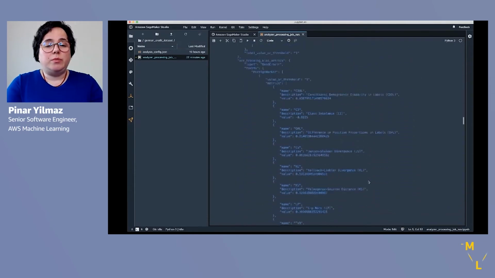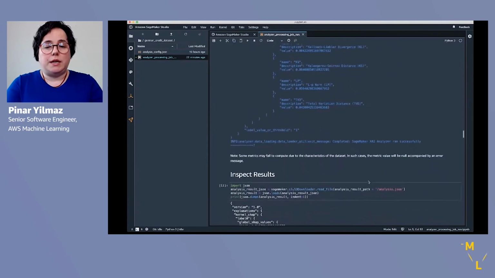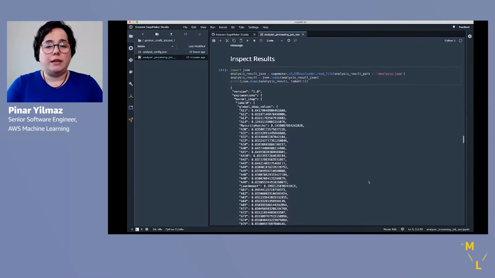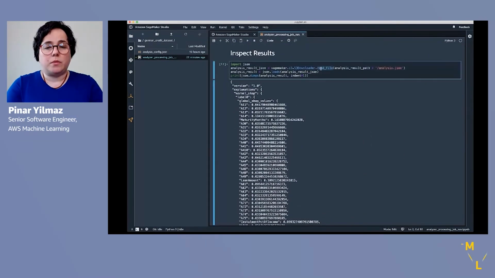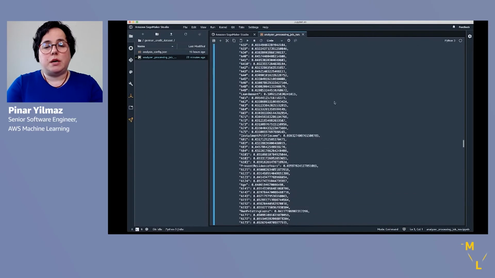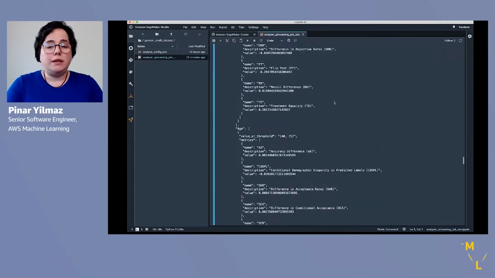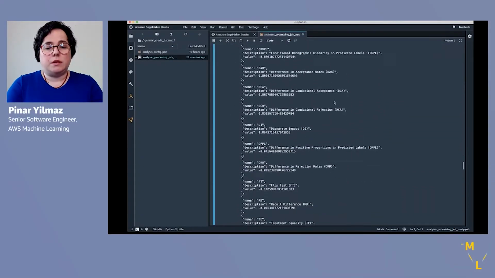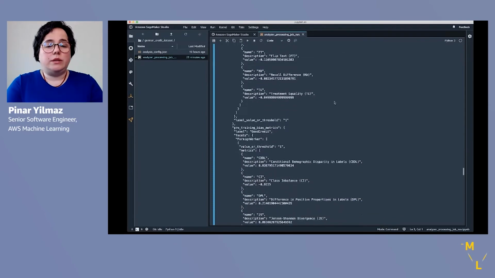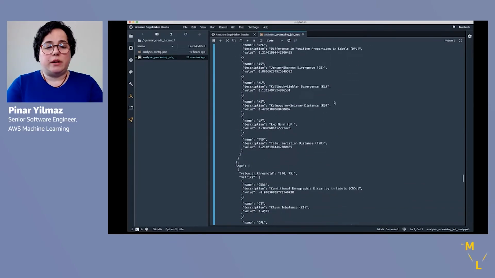So these will be placed in the job output location in S3, and you can download and inspect them on the notebook. And also use different plotting mechanisms to understand and explore the metrics inside the notebook.